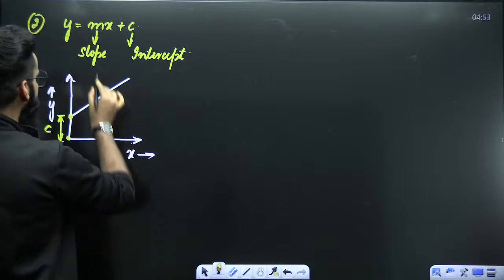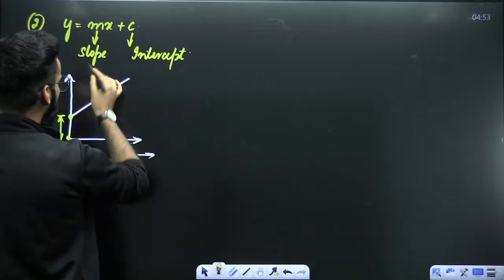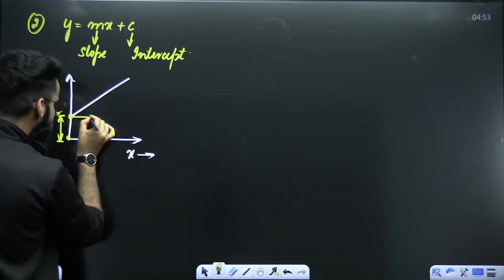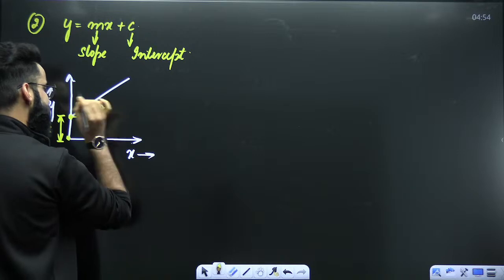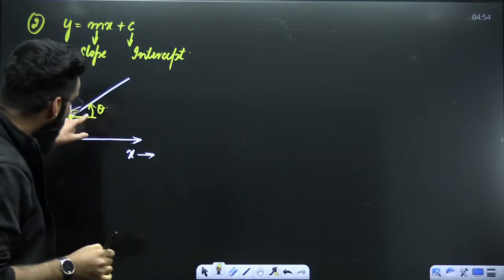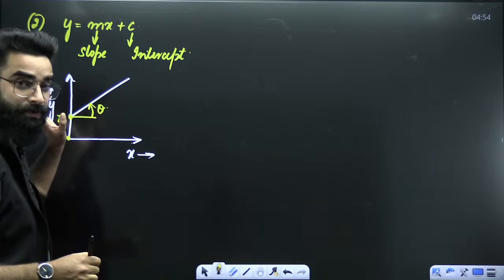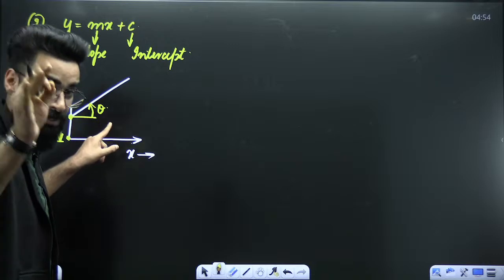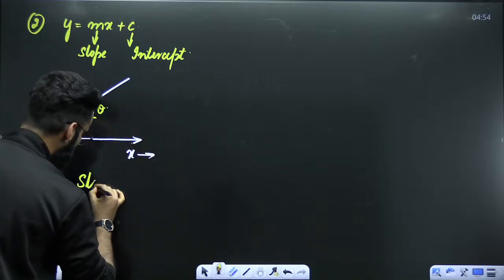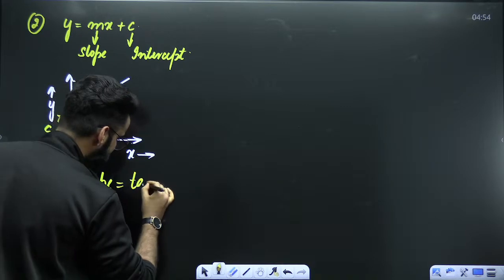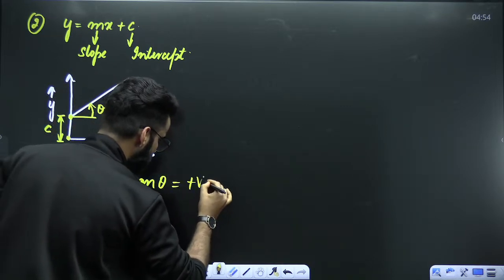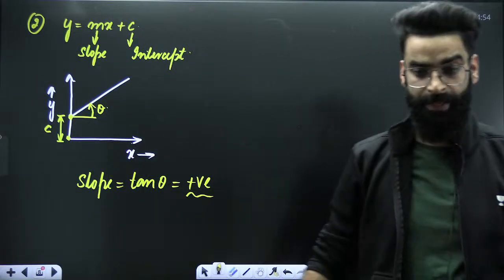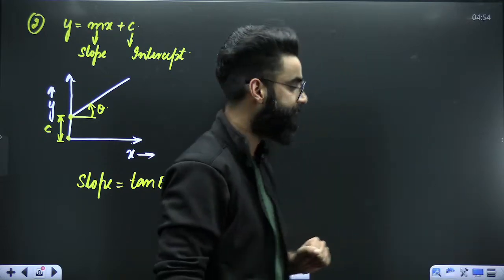And at the same time, if you are talking about the slope of the curve, what is slope? Slope is tan of theta. Theta is the angle which the graph makes with the positive x-axis in the anti-clockwise direction. This is theta over here. Now, if I ask you whether this theta is acute or obtuse, the theta over here again is acute, and tan of acute always comes out to be positive. That's why we say slope of this curve, that is tan of theta. Theta is acute, so tan of theta will come out to be positive. So slope for this curve is positive as well. Okay, perfect. So this was the second graph.